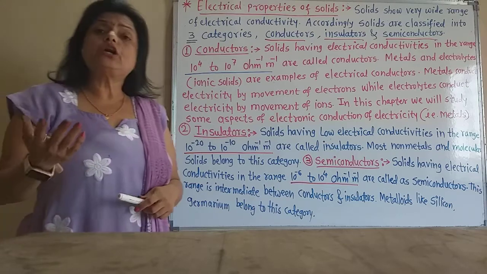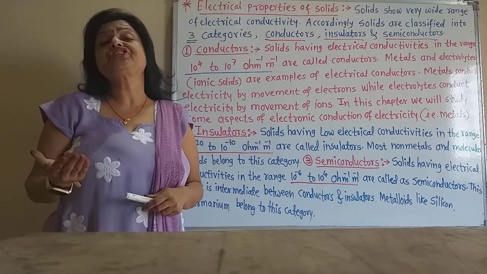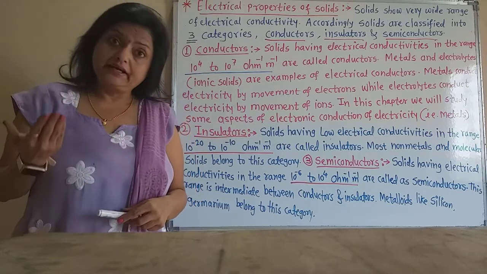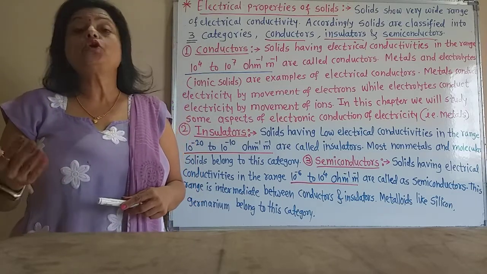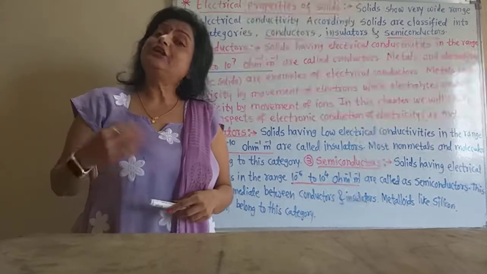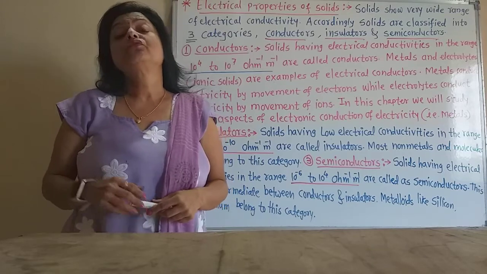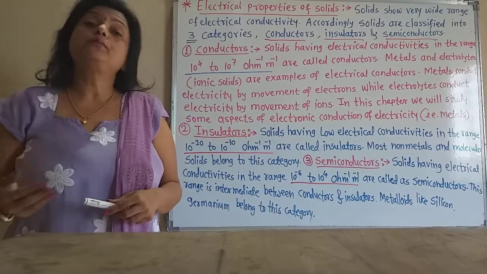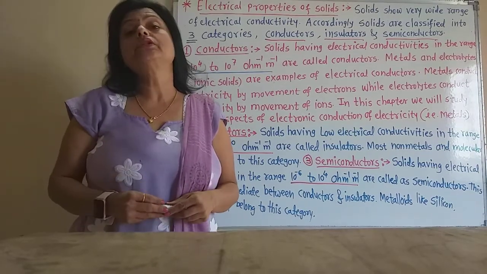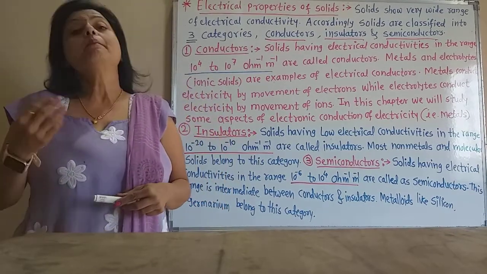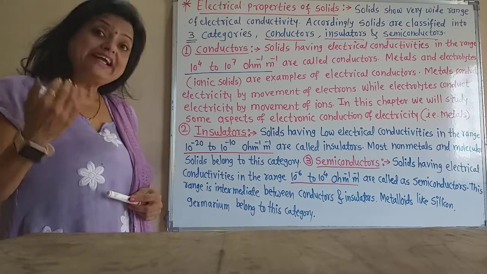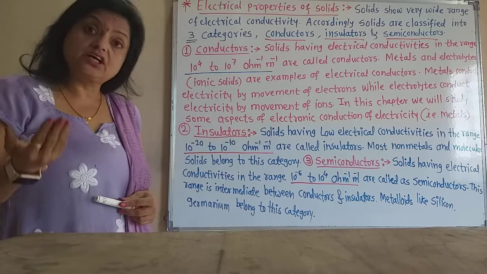Now conductors are of two types. The metals conduct electrical energy by the movement or flow of electrons, and the other type, the electrolytes or ionic solids, conduct electricity by the flow of ions. But in this chapter we have to learn about the electronic conductors, that is the metals. So what is the range of electrical conductivity in the conductors?